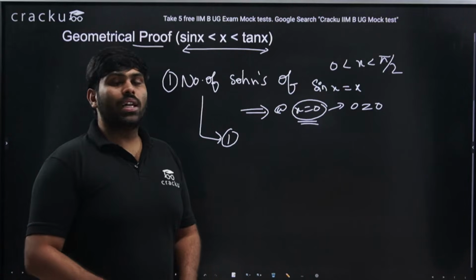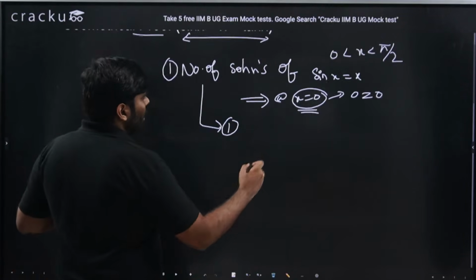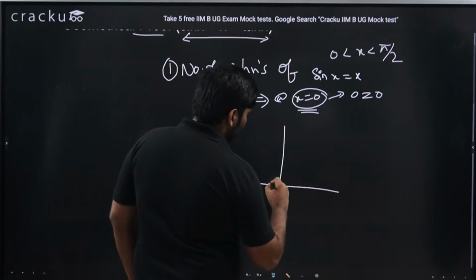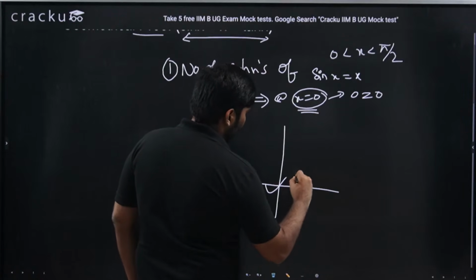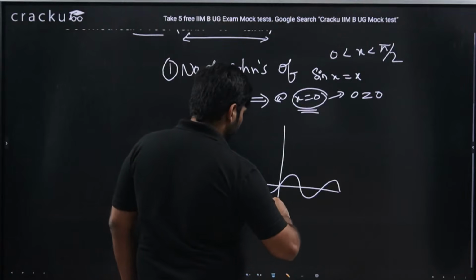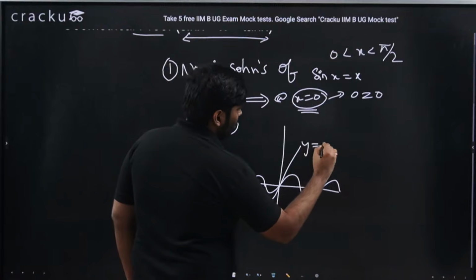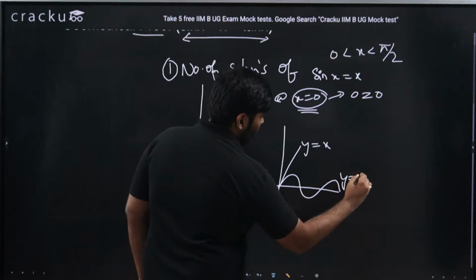But why? How are we sure that sin x will be equal to x only at x equal to 0? Graphically, you could say, sir, the sin x graph and the y equal to x graph will be in this way. This is y equal to x. This is y equal to sin x.